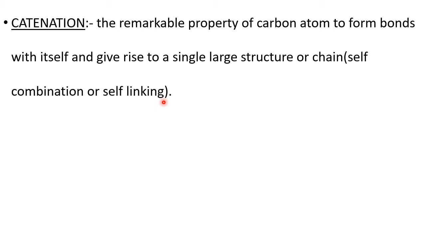So the first property is self combination. On that carbon skeleton, other atoms will come and make a bond. The best friend of carbon is hydrogen. So first the carbon chain is formed, then the hydrocarbon is formed. After the hydrocarbon, you can replace hydrogen one by one and go for derivatives.